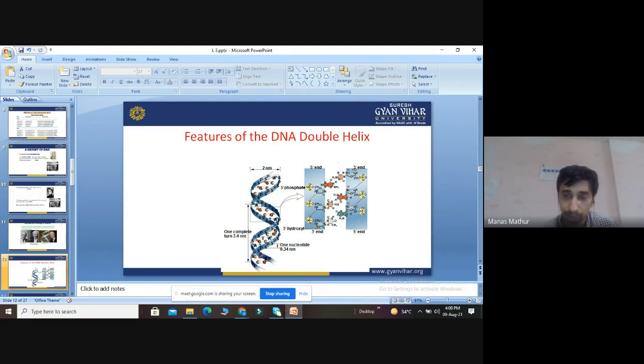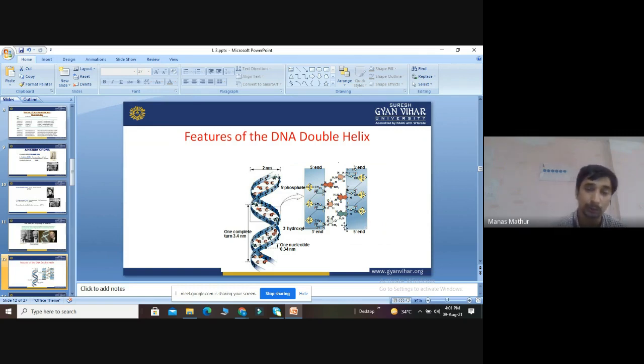When we reverse it, the same story changes: 3' becomes the upper side and 5' becomes the lower side. So these two strands are complementary to each other. Means the 5' phosphate group and 3' hydroxyl group on one strand; in complement, the scenario changes, with the upper side at the 3' end and the lower side at the 5' end. And the bonding between base, sugar and phosphate is complete.